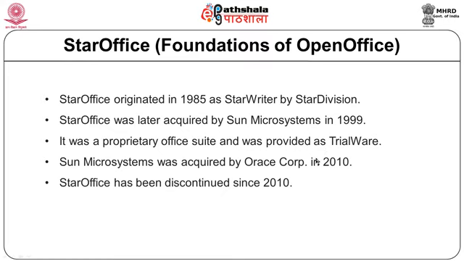Later on, somewhere in 2010, Sun Microsystems was acquired by Oracle, and so the code of Star Office became part of Oracle. Since 2010, Star Office has been discontinued because the same code has been converted into some other software.